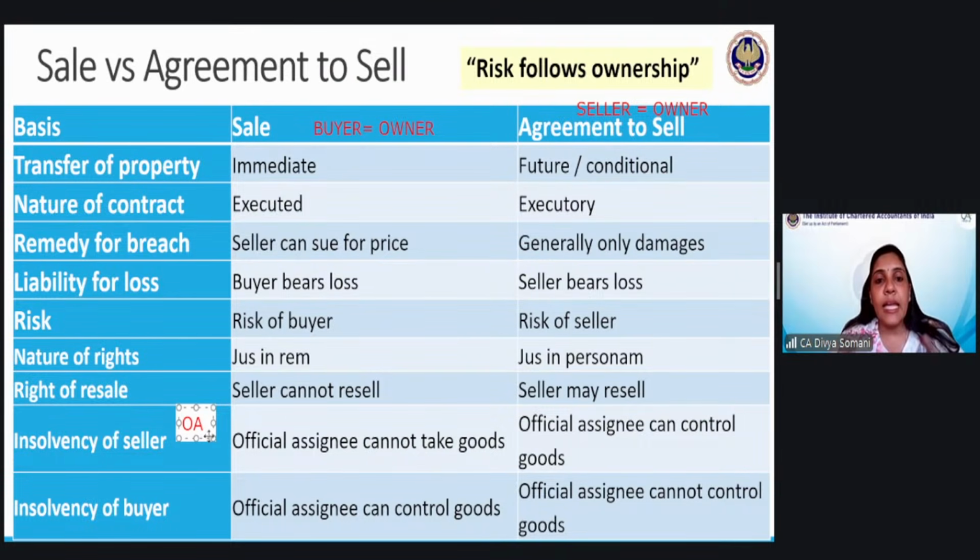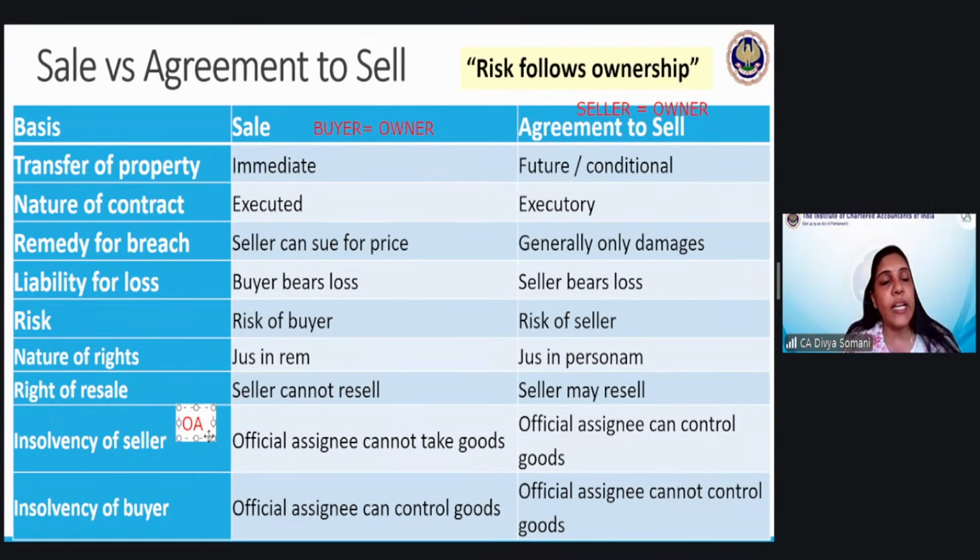What is happening? In case of sale, whatever goods were there, he has already sold. Let us assume we are talking about this mobile. He has sold a mobile to one of the buyers. He has already got the payment, and now this seller has become insolvent. So the seller has become insolvent, the official assignee of the seller has been appointed.